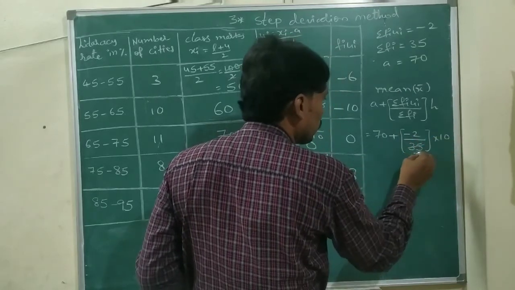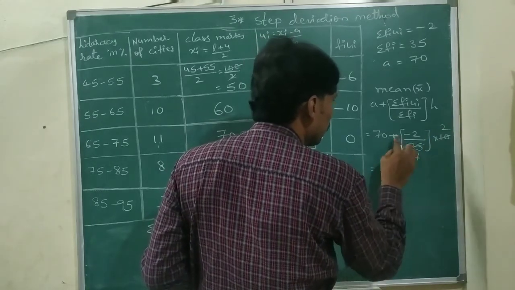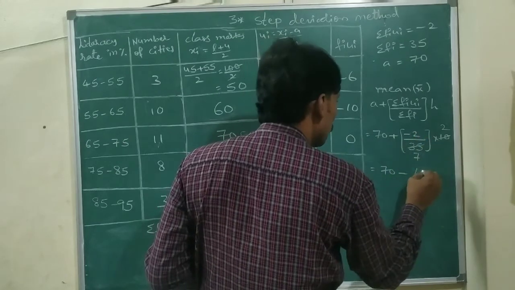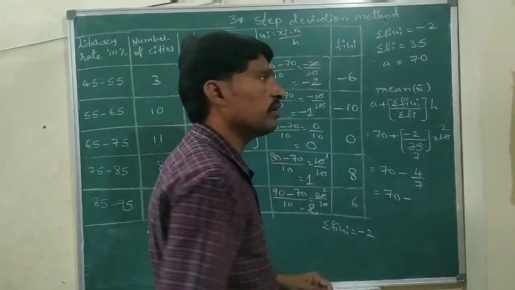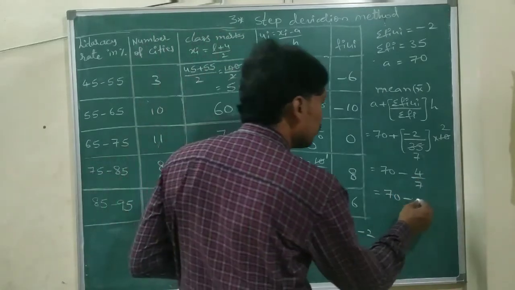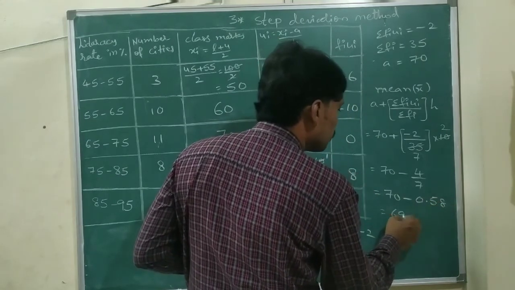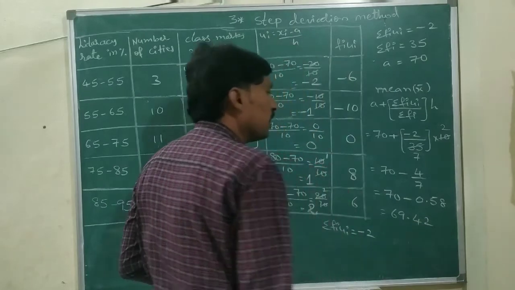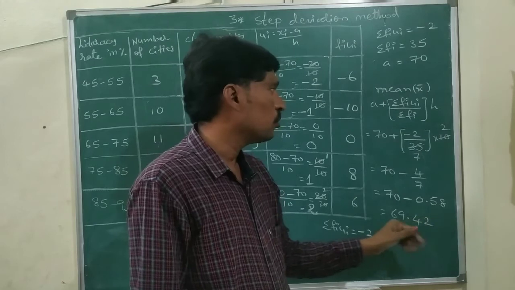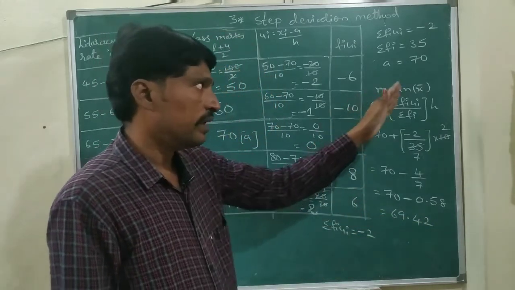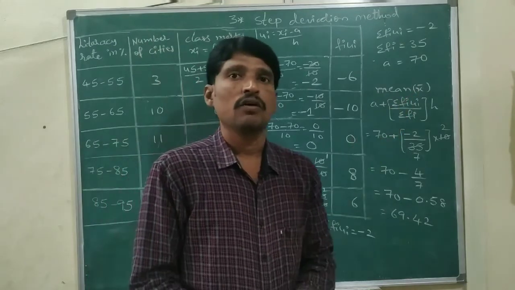Cancelling, 2 sevens are 14 and 2 fives are 10, so we get 70 minus 4 by 7, with minus into plus giving minus. That equals 70 minus 4 by 7. The 4 by 7 value is approximately 0.58. So 70 minus 0.58 is 69.42. In the step deviation method, the mean is 69.42. We use the formula mean x bar equals a plus sigma fi ui by sigma fi into h.